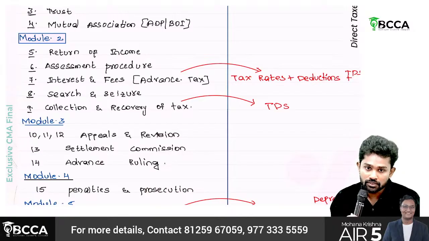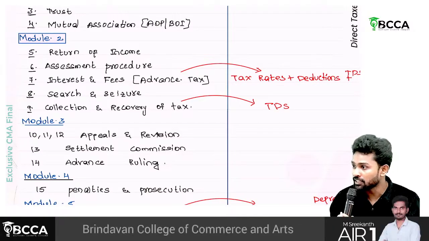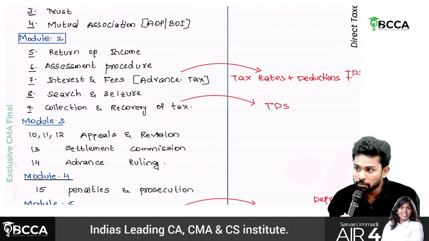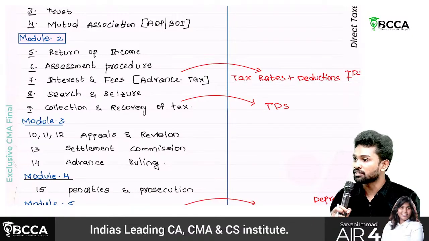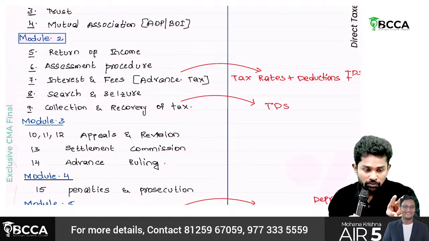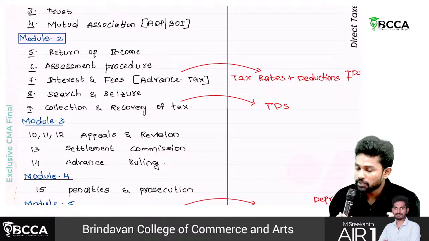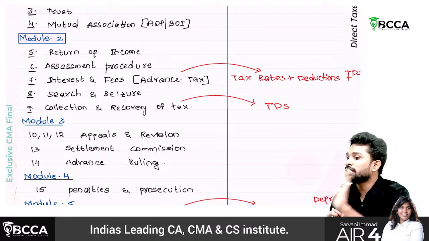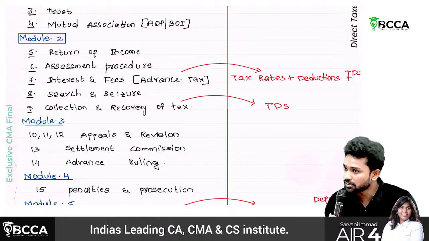How should those differences be addressed? If you accept a difference, how do you pay? If you don't accept the differences, what should you do? Understand, sir? Between two parties, you are the person who is paying taxes, and I am the department. I am saying whatever you did is wrong, you need to pay an additional 3 lakhs as tax.